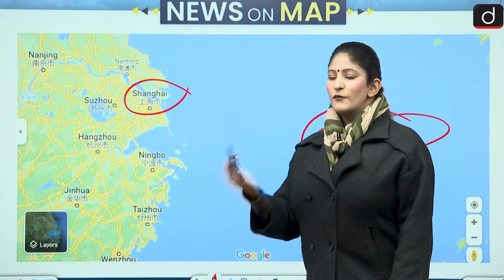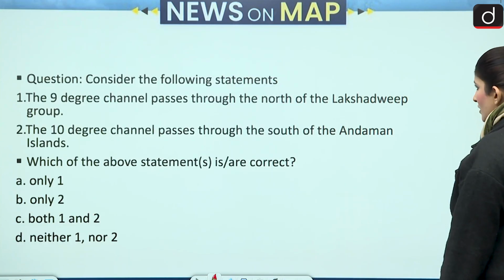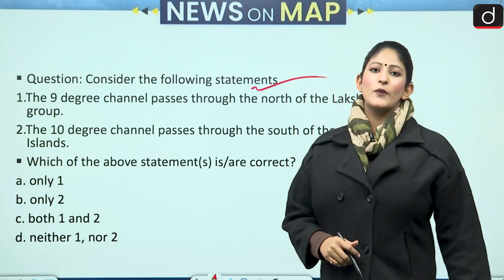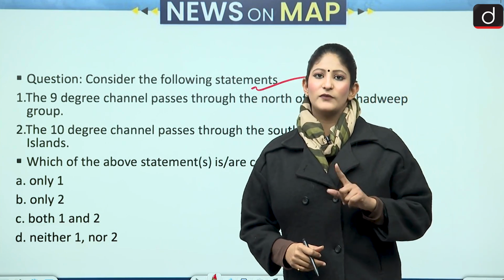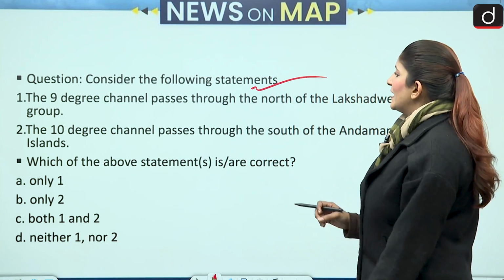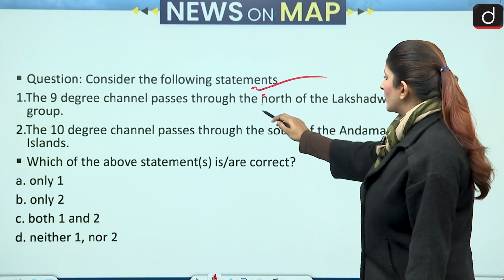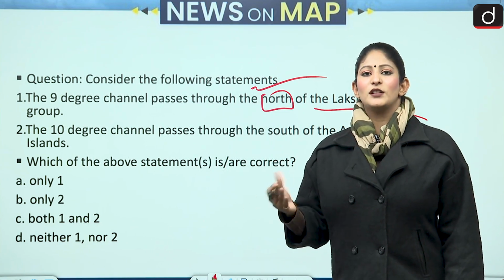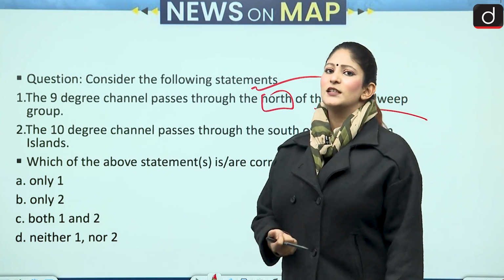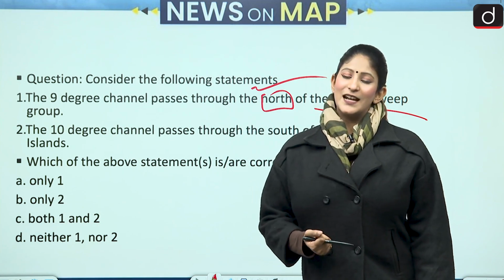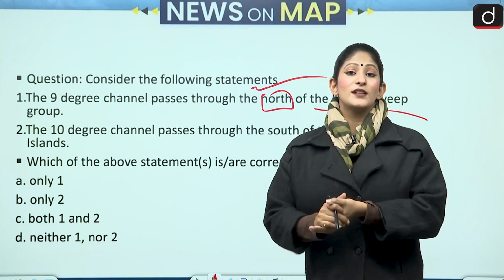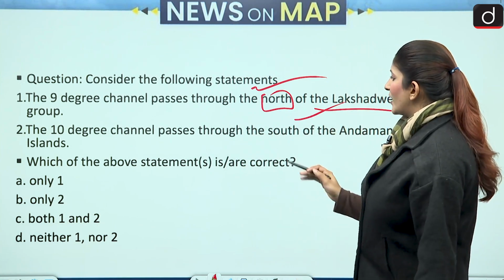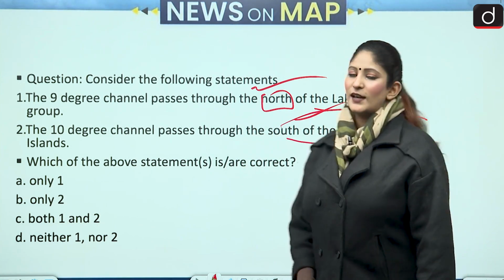Okay, let's move forward and talk about our next question. So, the question is to consider the following statements. I will tell you why we have asked this question, but let's look at the questions first. The 9-degree channel passes through the north of the Lakshadweep group. So, we know that yes, Lakshadweep is situated in the Arabian Sea, and the 9-degree channel passes in the Arabian Sea. So, what we have to look for is the direction: north, south, east, west. First is that. Secondly, the 10-degree channel passes through the south of the Andaman Islands.